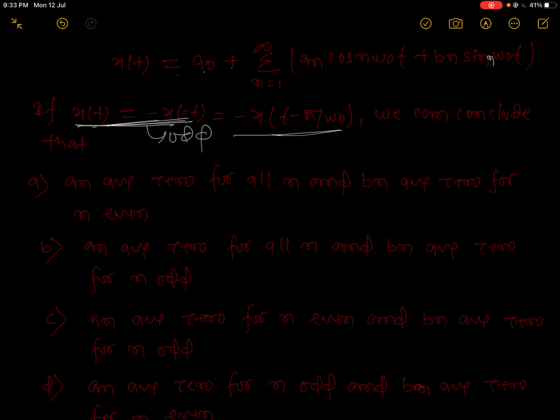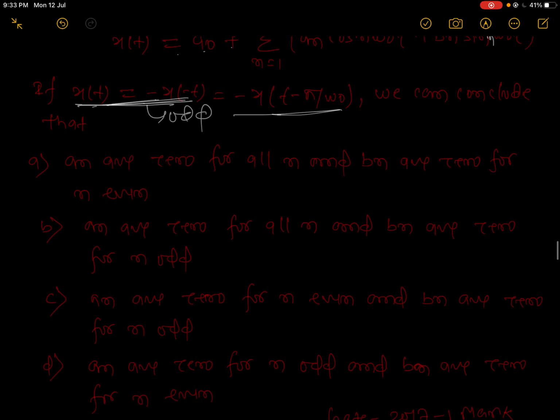Here is one option. In that condition, a_n are 0 for all n and b_n are 0 for n odd. a_n are 0 here in all conditions.